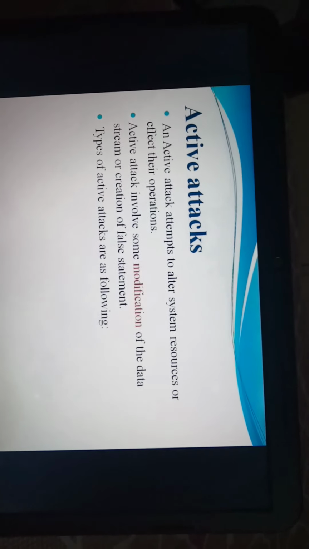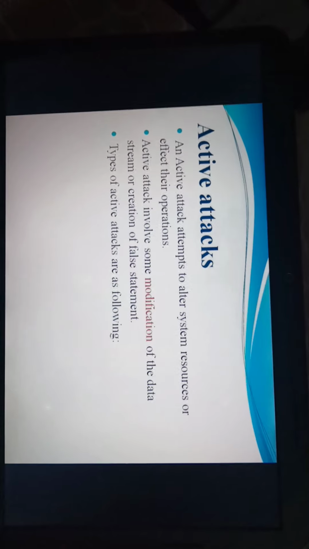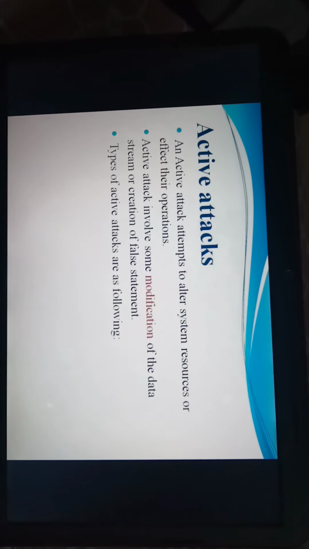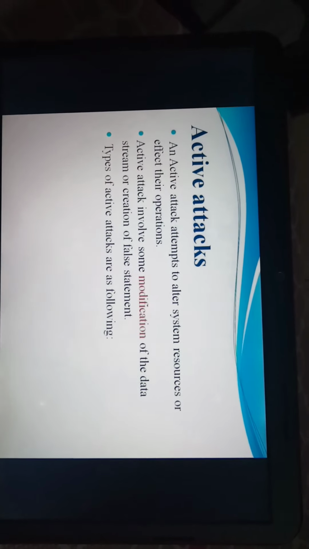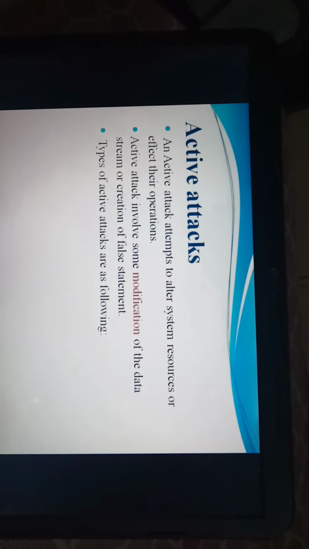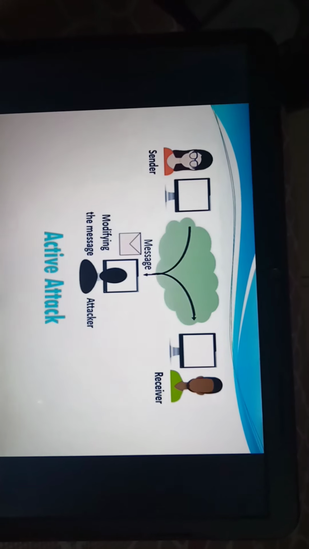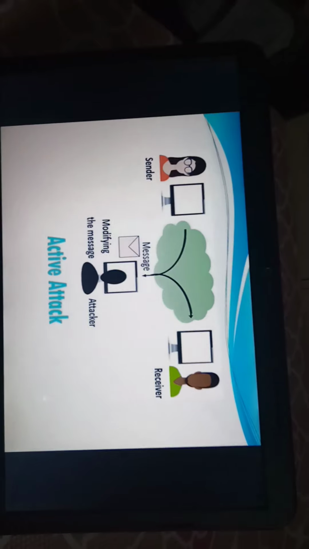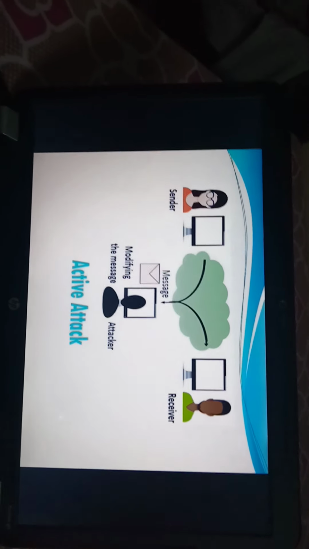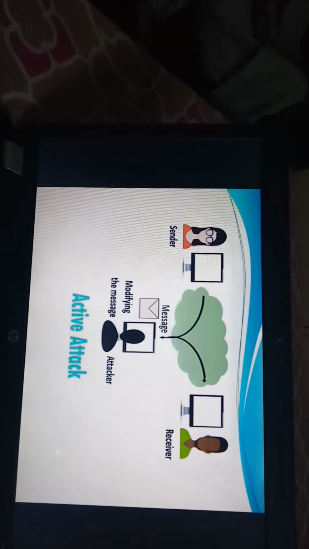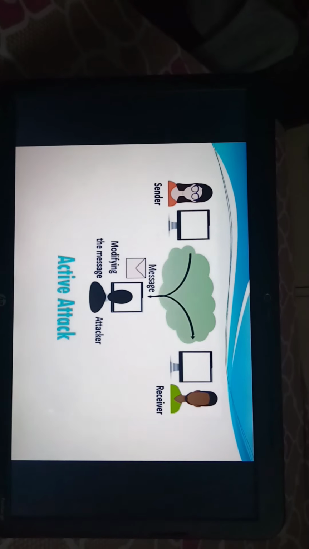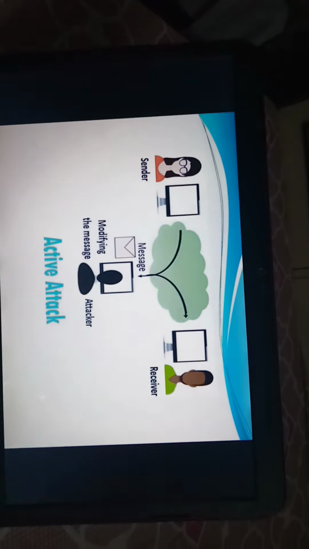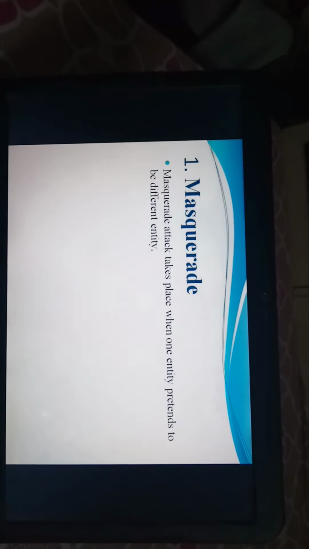So what is an active attack? An active attack attempts to alter system resources or affect their operations. Active attack involves some modification of the data stream or creation of a false statement. We will understand it by diagram. Here the attacker modifies the data stream or creates a false stream that is transmitted between sender and the receiver. Active attacks are classified into the following categories.